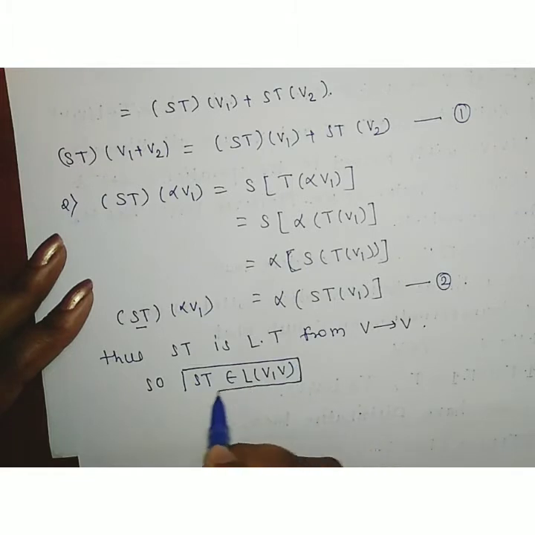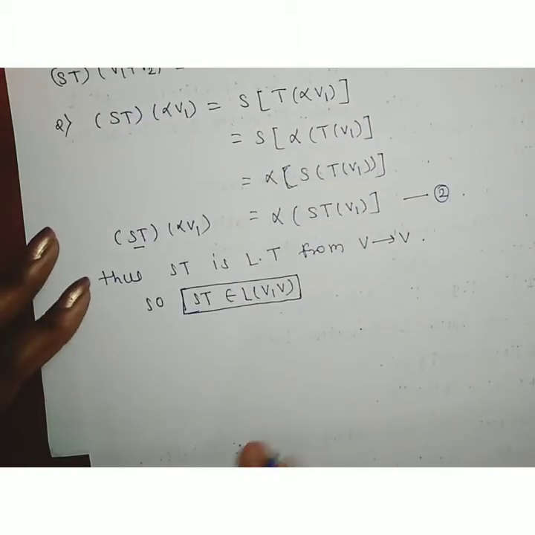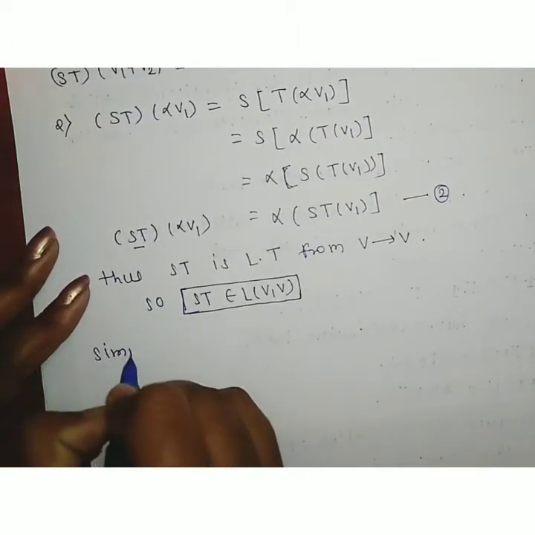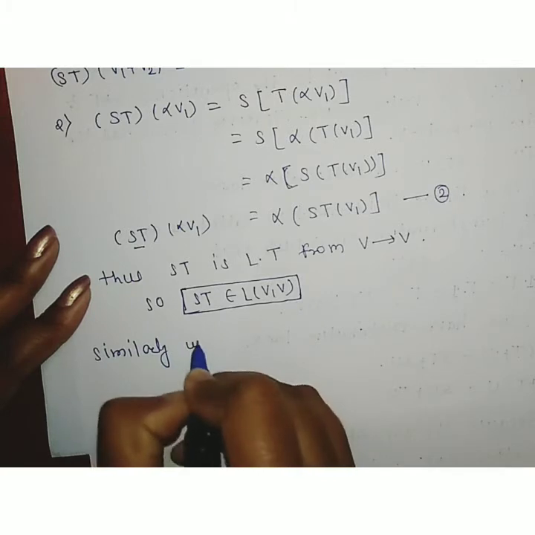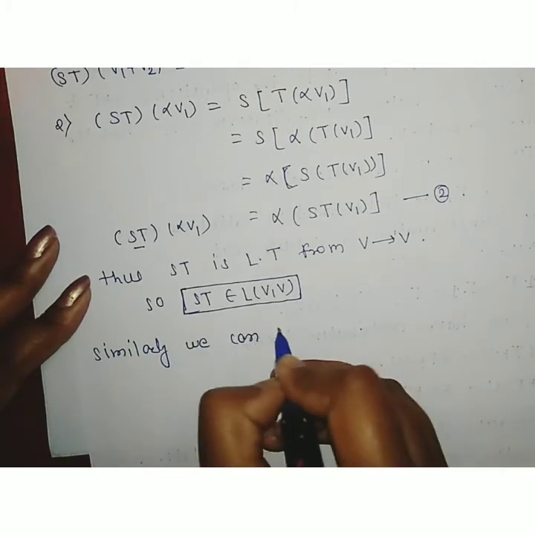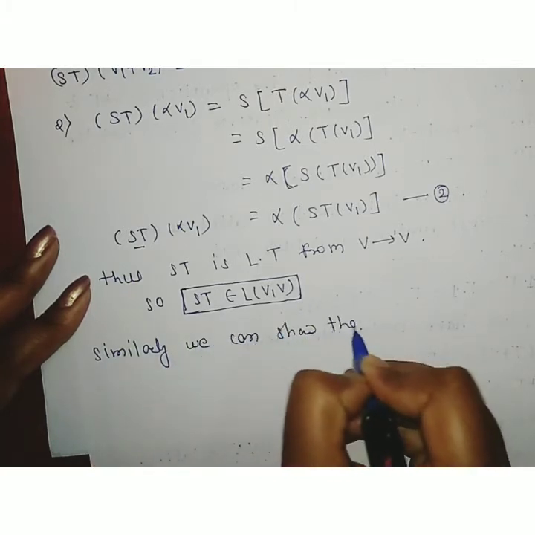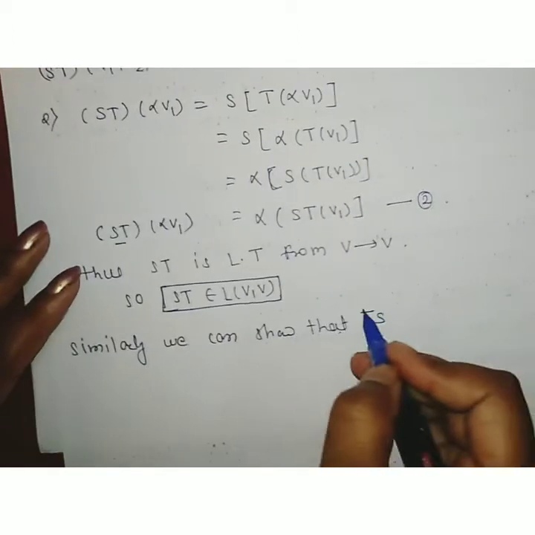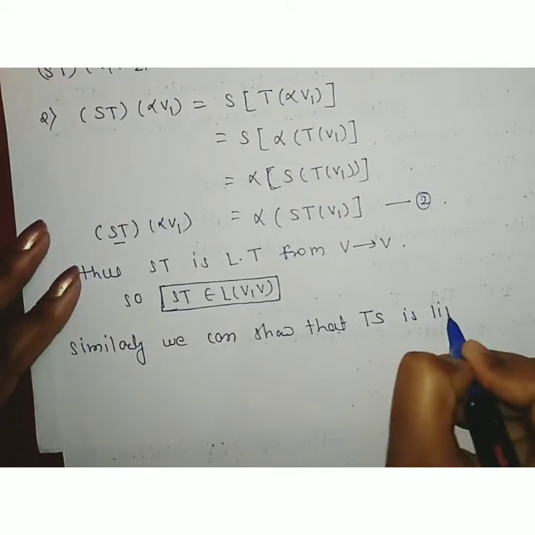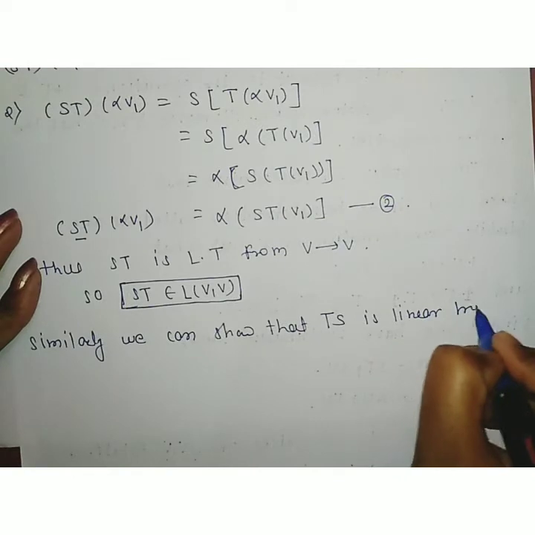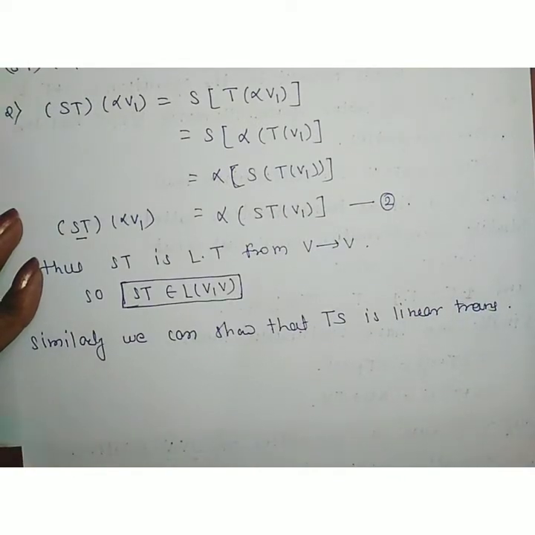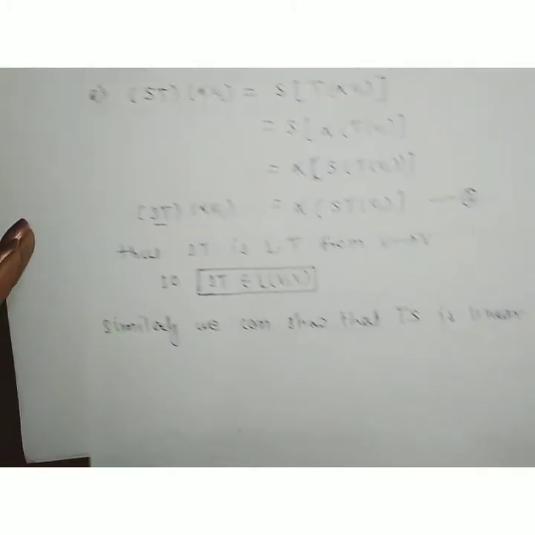As ST belongs to L(V,V), similarly we can show that TS is a linear transformation.